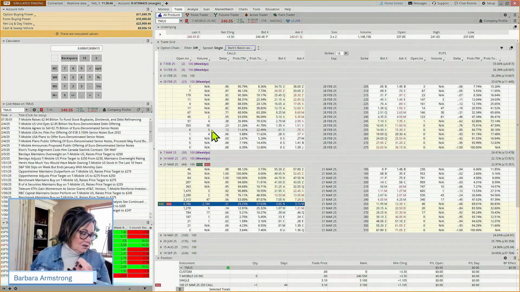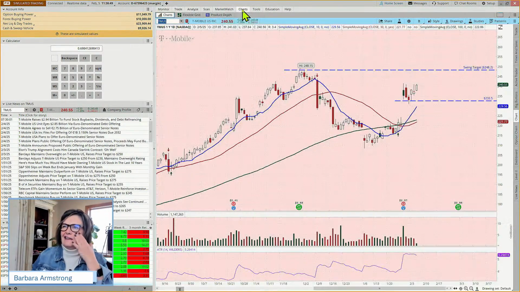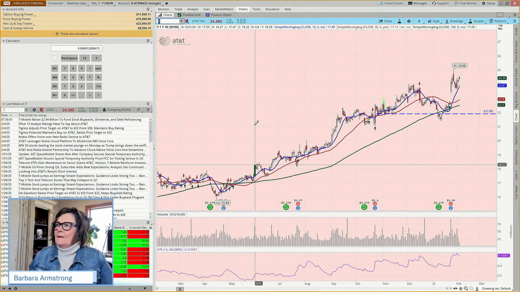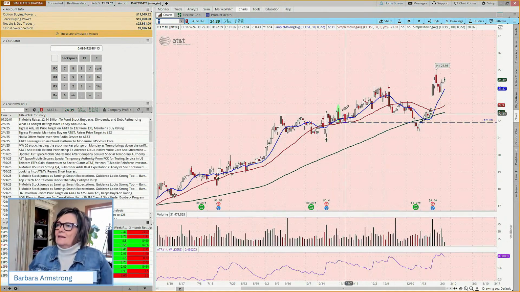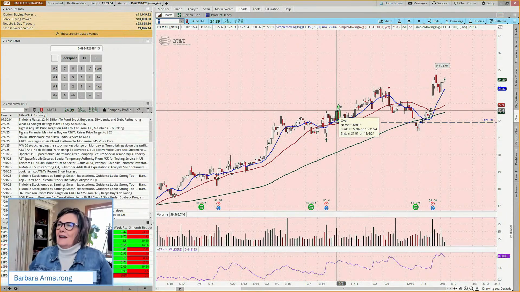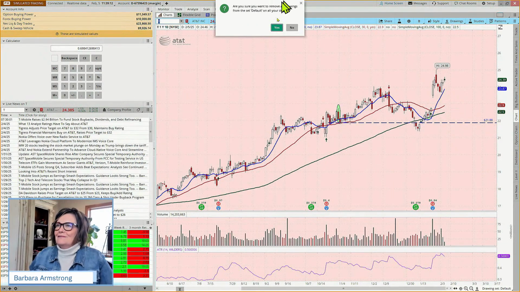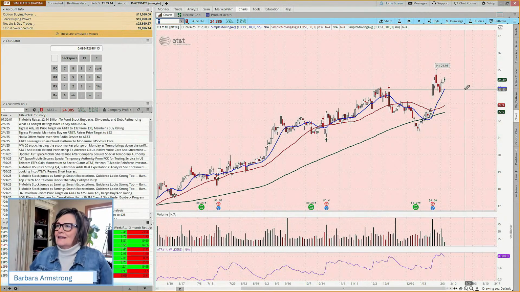So if we wanted to look at another example, we could look at T-Mobile's competitor, AT&T. And here's another stock. It's certainly been uptrending. And I think in our trading after hours, we had added this. This was something we had in our portfolio last year, and then we cleared it out. So let's clear our drawing set here.